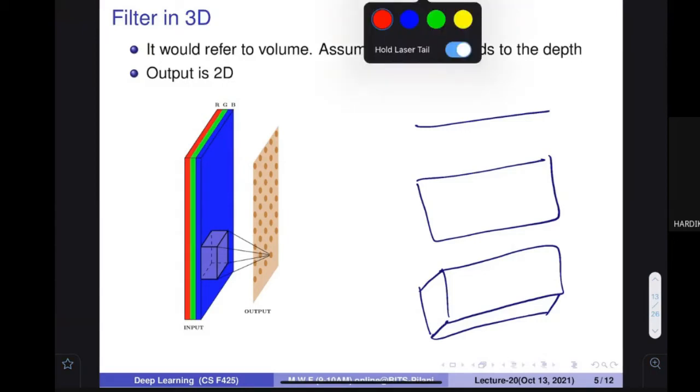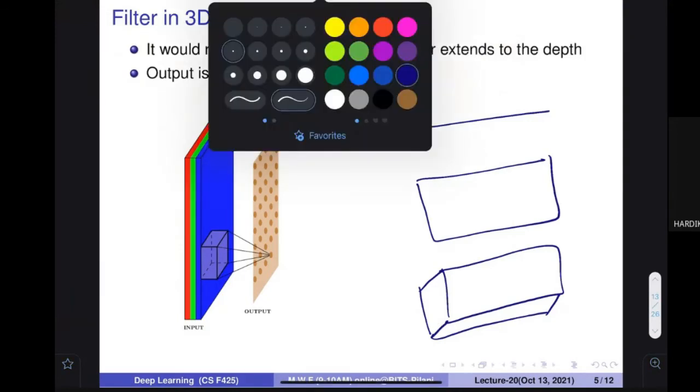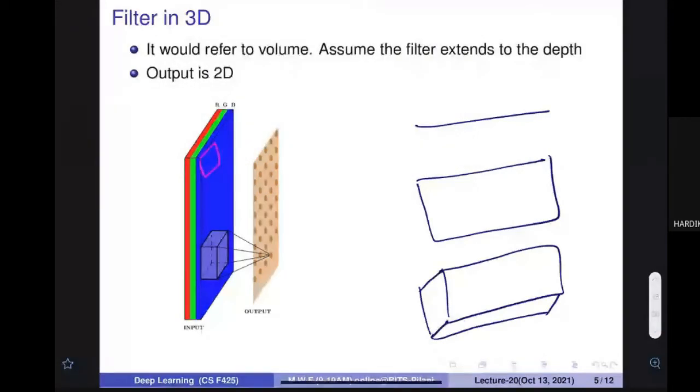Similarly, on the same line, you can also apply the filter. What I wanted to tell is that on one plane you apply a two-dimensional filter, on the second plane you also apply a two-dimensional filter, and on the third you also apply the same thing. What do I mean by this?